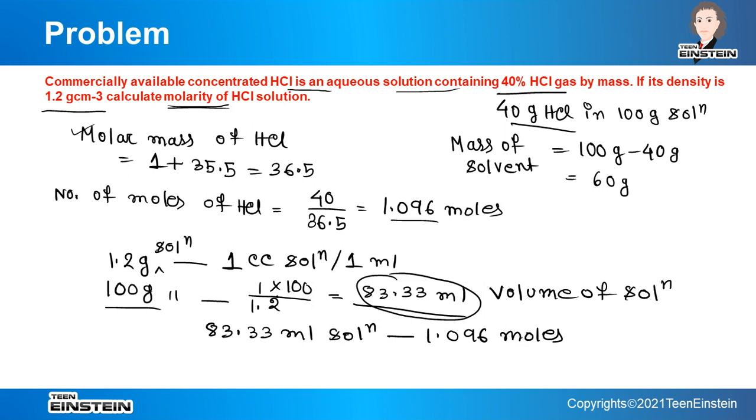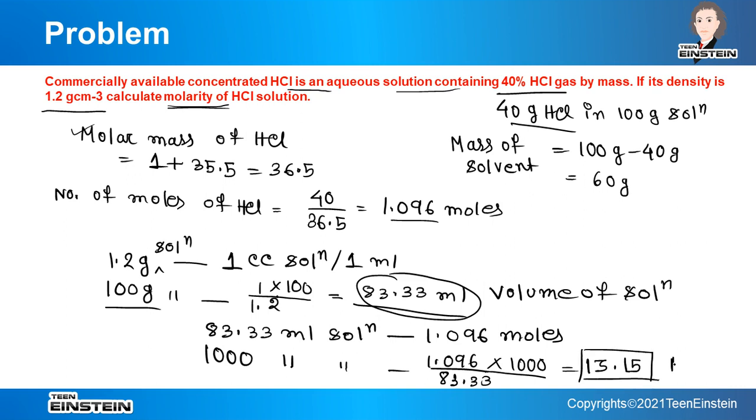Now what is the definition of molarity? The number of moles present in 1000 ml of solution. So 1000 ml will contain 1.096 divided by 83.33 multiplied by 1000. So this is the molarity.